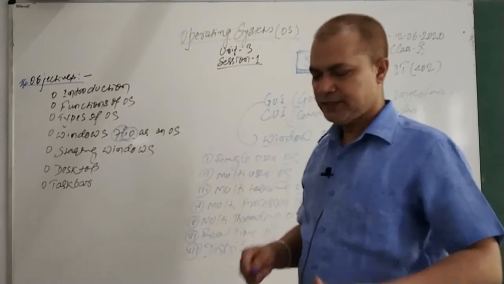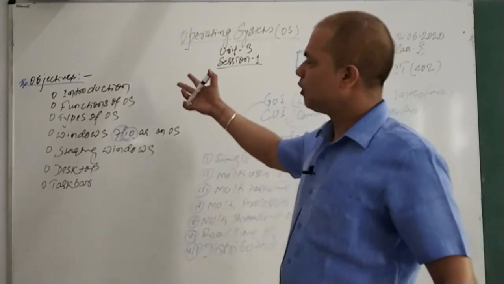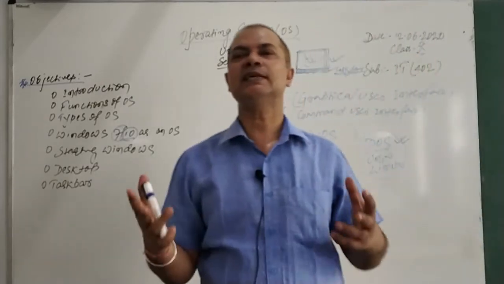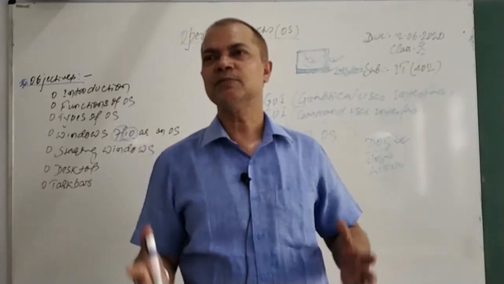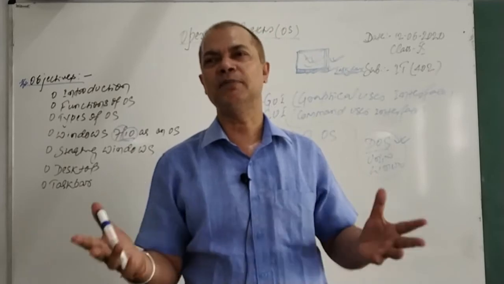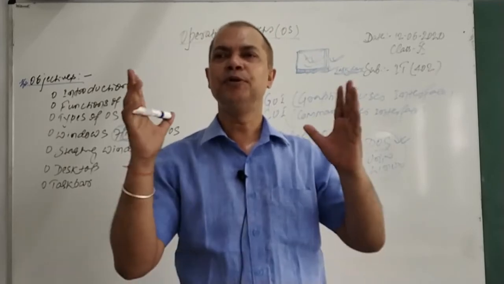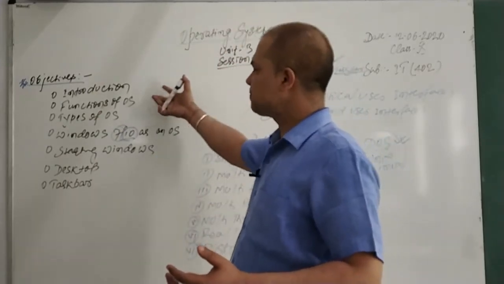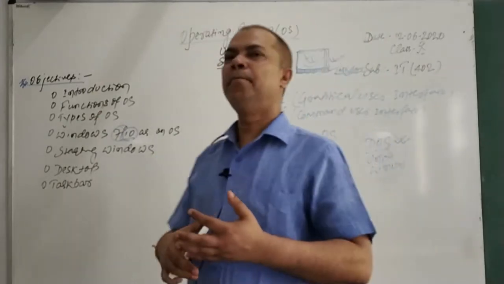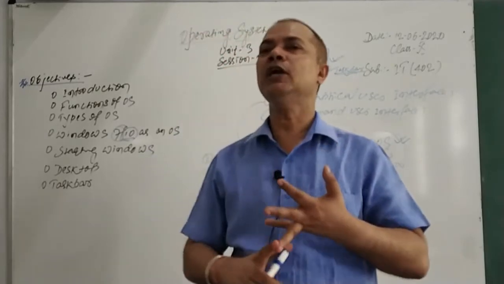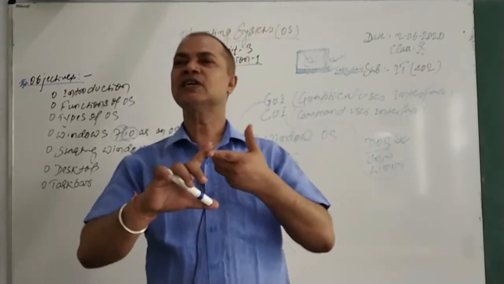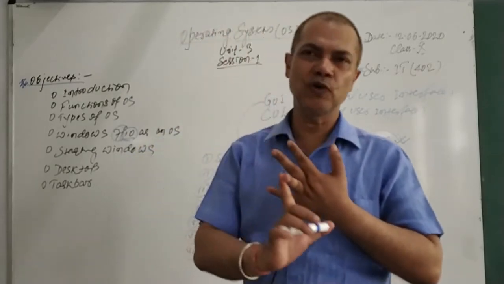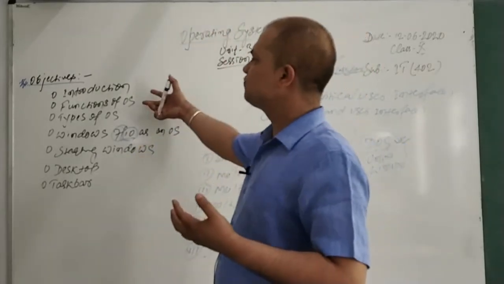So this was the objective for today, and I hope all the objectives, like introduction, you came to know what OS is. OS is system software which helps us to operate our computer, which acts as an interface between you and your computer. Without OS, you cannot perform any task. And then functions of OS, plenty of functions we have seen. The OS manages the resources, manages the memory, handles errors, does the accounting job, also provides security, and job scheduling is also done by the OS. These are the functions of OS.